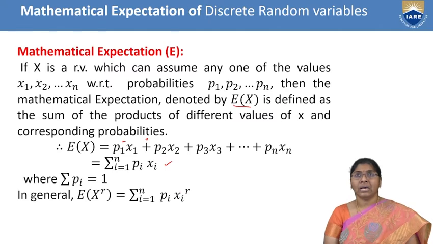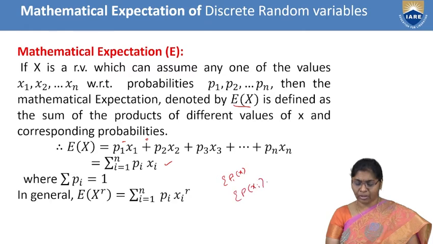We already know the property of a discrete random variable: the summation of pi is always equal to 1. Otherwise, the summation of p of xi is equal to 1. Similarly, in general we can write E of x power r equal to the summation i equal to 1 to n of pi xi power r. For example, here x square is there, so pi xi square. This is the final formula of the mathematical expectation.